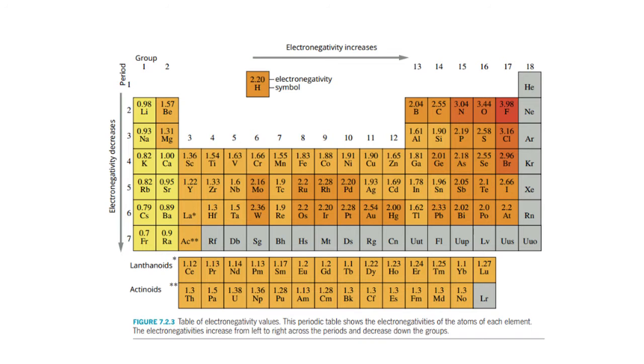So based on this periodic table, you can see that moving towards the right of the periodic table, the electronegativity value is a lot higher, which means there's a higher tendency of attracting electron. If you go down the group, you can see electronegativity value decreases because its tendency of attracting electron is a lot smaller. So the trend here is going across the period, electronegativity value increases, going down the group, electronegativity value decreases.